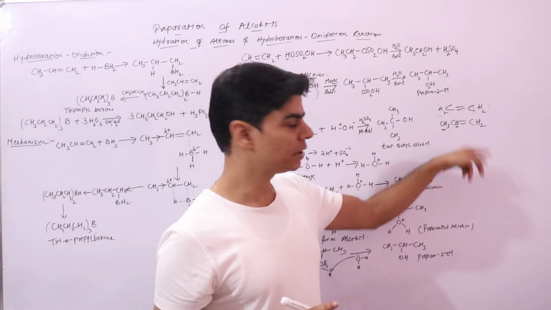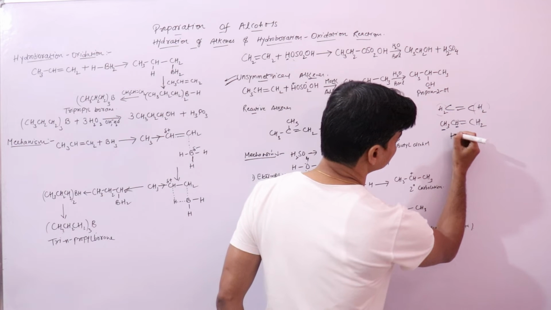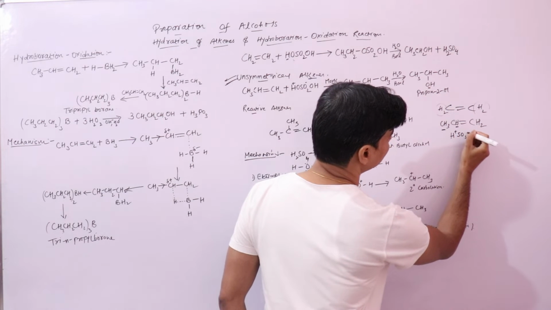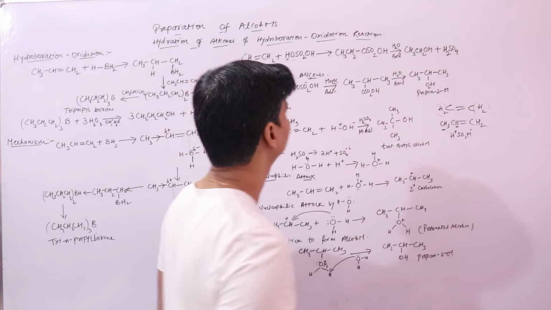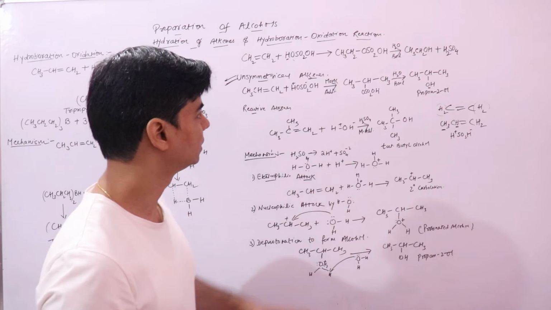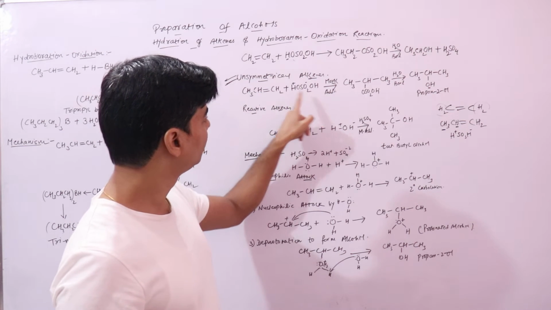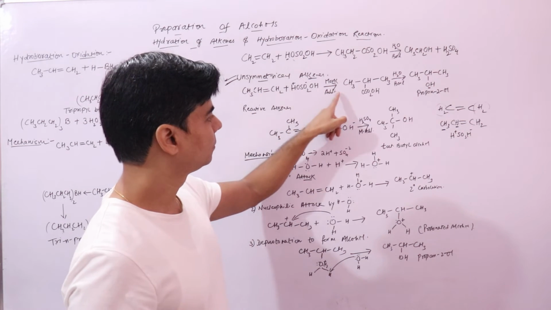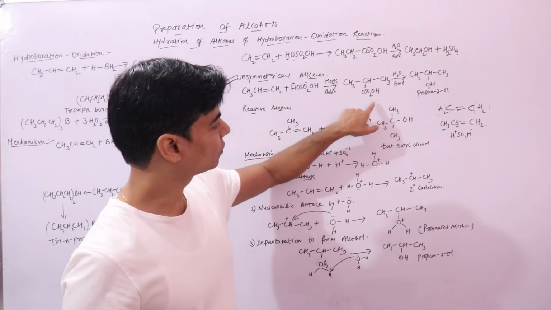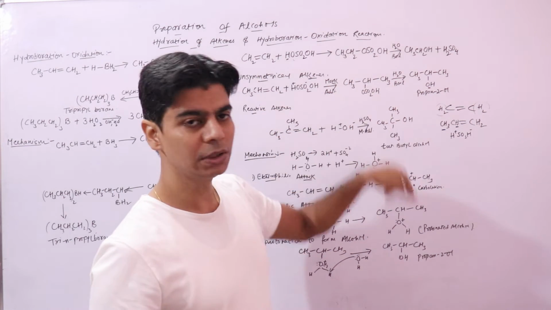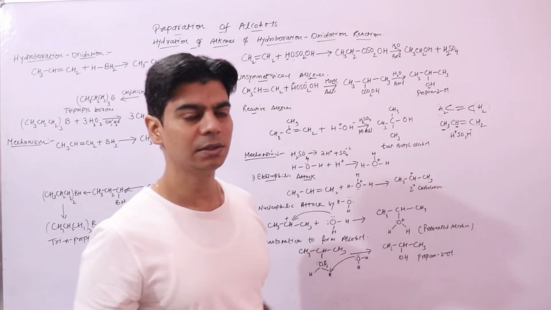So this is the one where the negative part will go as per Markovnikov's addition, right? So if this is the one, SO3H will get connected to this carbon atom. You can see this negative part will go to this carbon atom and it will form this type of compound, which when boiled with water, will form an alcohol, right?